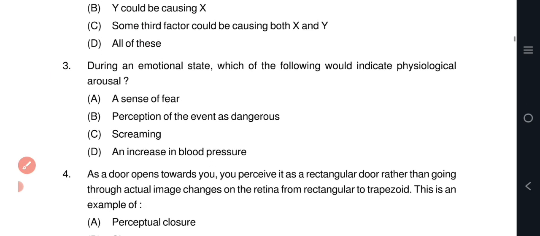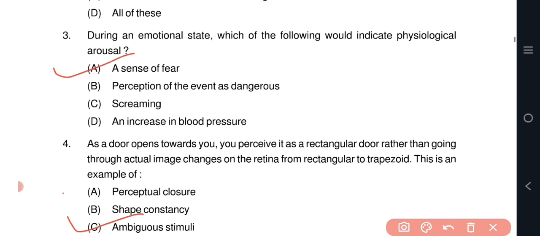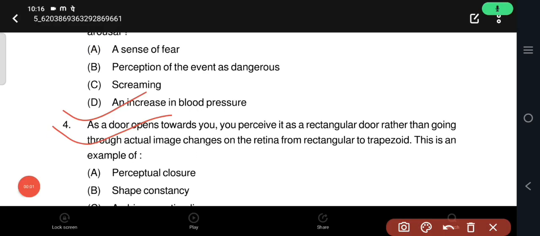Question number 3: during an emotional state, which of the following would indicate psychological arousal? The correct answer is option D. Psychological arousal refers to the physical responses that occur during an emotional state, such as increased heart rate, blood pressure and respiration. An increase in blood pressure is a clear indicator of psychological arousal.